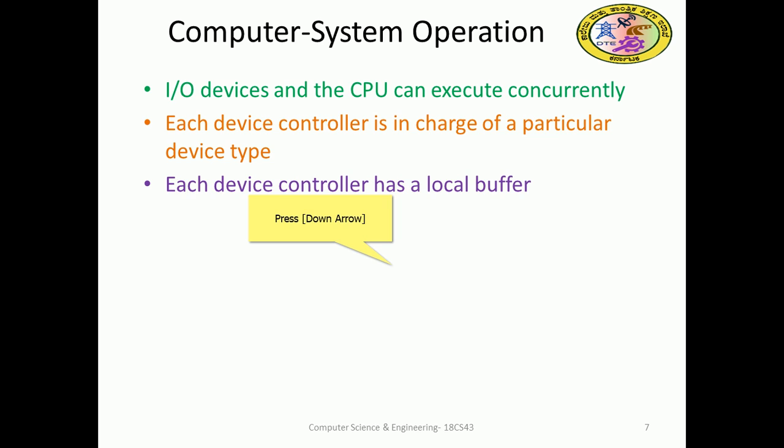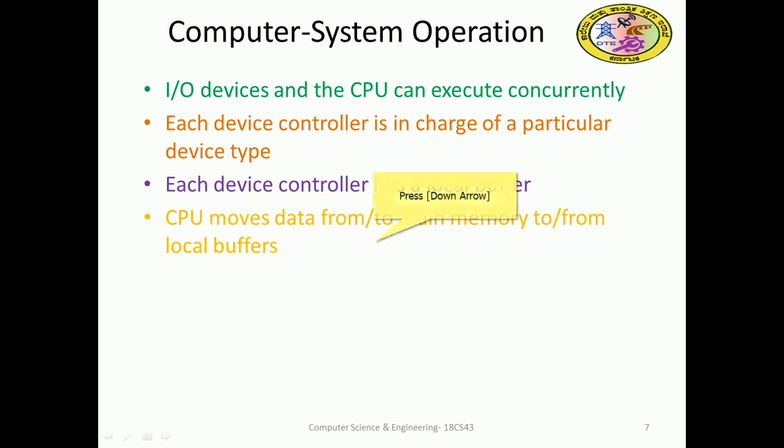Each device controller has a local buffer. For example, for a device like the mouse, there will be a device controller, and a device driver will be there along with the kernel. The device driver has its own local buffer. The CPU moves data from main memory to the local buffer and vice versa, and the CPU can take care of that.